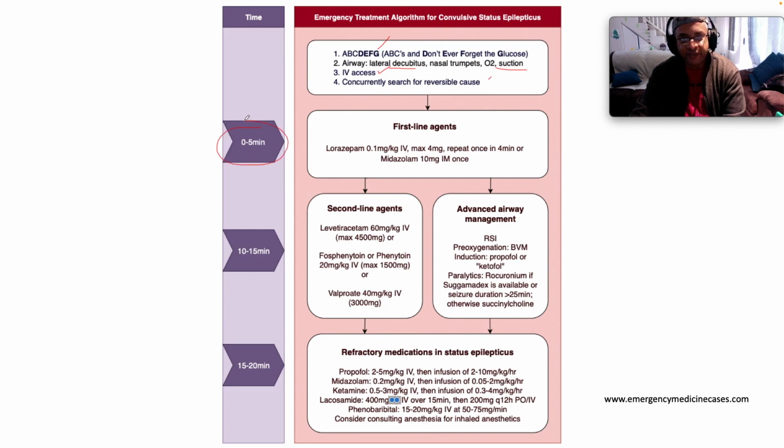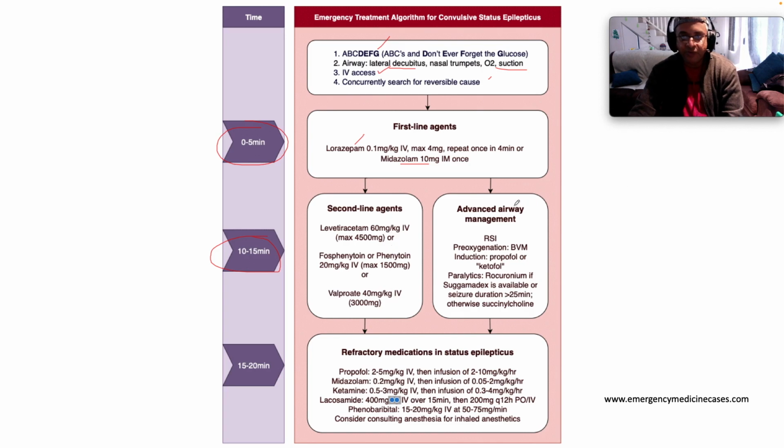Within 0 to 5 minutes of presentation, you want to use a first-line agent. For instance, you can use Ativan, which is lorazepam. The dose is 0.1 milligram per kg IV, max of 4 milligrams. Repeat once in 4 minutes. Or you can go with midazolam, 10 milligrams IM is where we go. Then within 10 to 15 minutes, if that doesn't work, your second-line agents are levetiracetam, phenytoin, or valproate, and those are at appropriate doses.